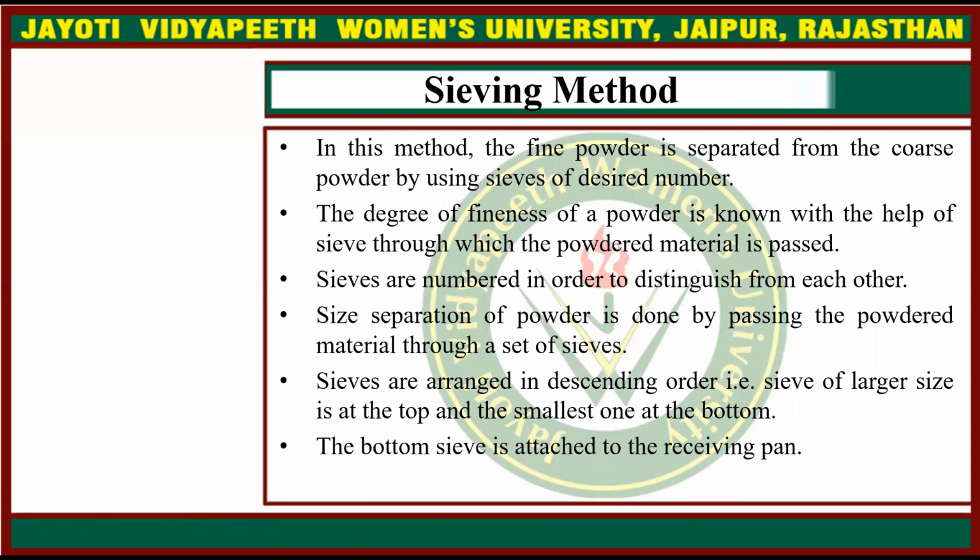Sieving method: in this method, the fine powder is separated from the coarse powder by using sieves of desired number. The degree of fineness of a powder is known with the help of the sieve through which the powdered material is passed. Sieves are numbered in order to distinguish them from each other. Size separation of powder is done by passing the powdered material through a set of sieves. Sieves are arranged in a descending order, that is, the sieve of larger size is at the top and the smallest one at the bottom. The bottom sieve is attached to the receiving pan.